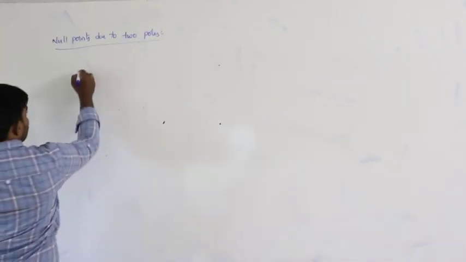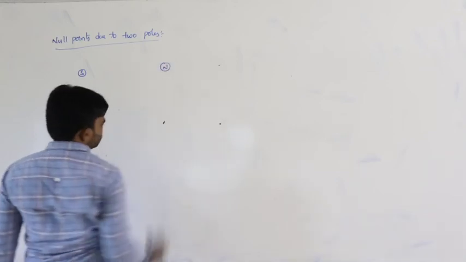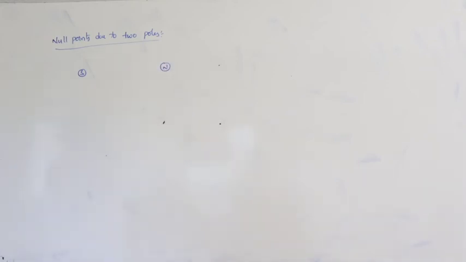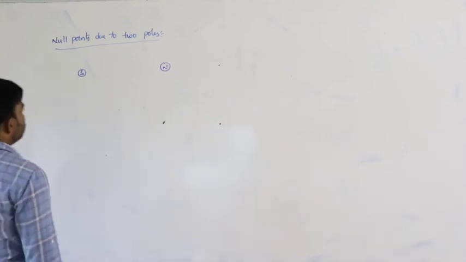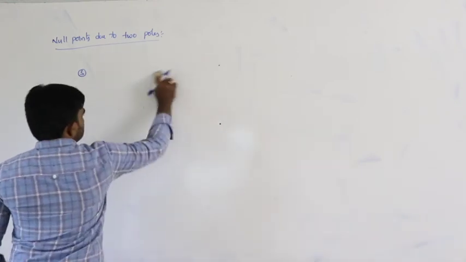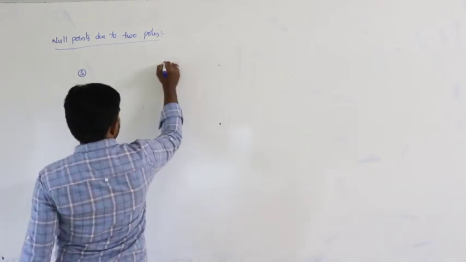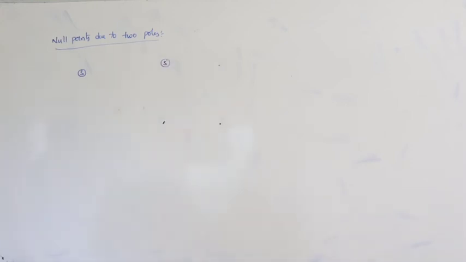Let us say I am considering one south pole and one north pole. Actually, this does not happen. A single south pole or single north pole does not exist. So now in this situation, how do the null points exist? First we can discuss like poles, after that unlike poles.